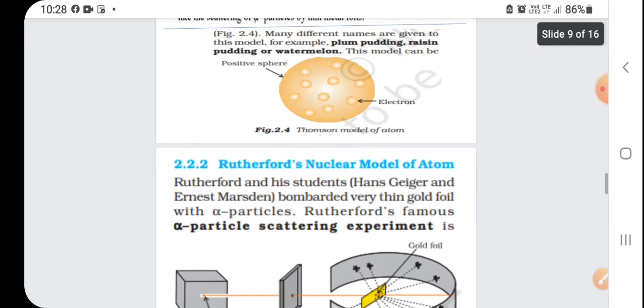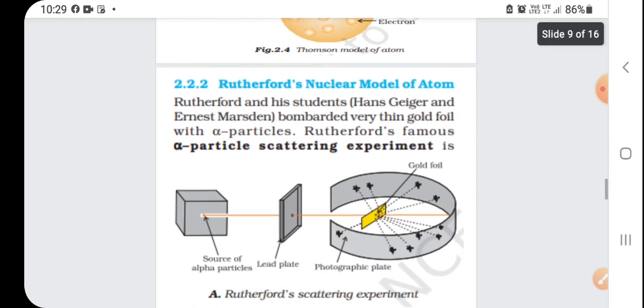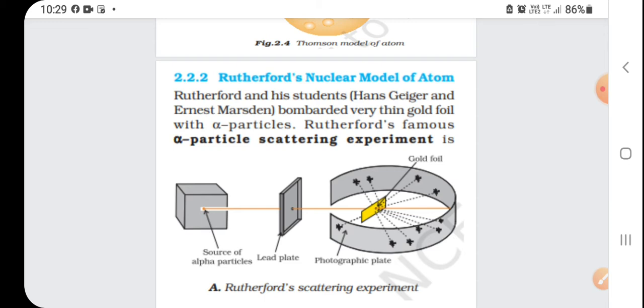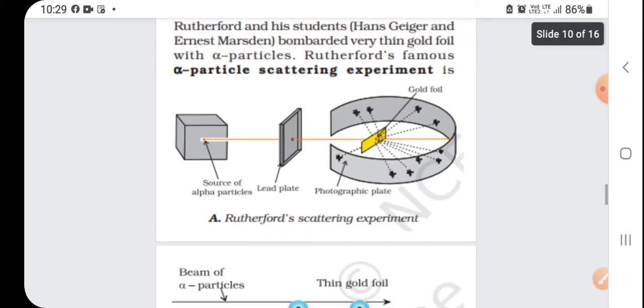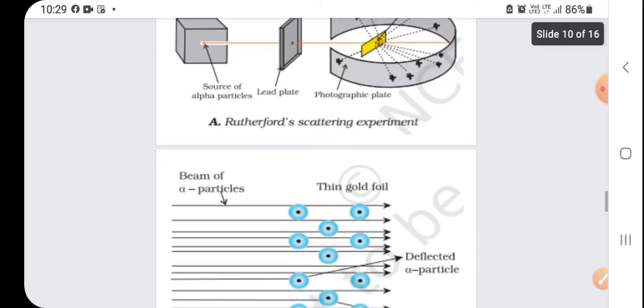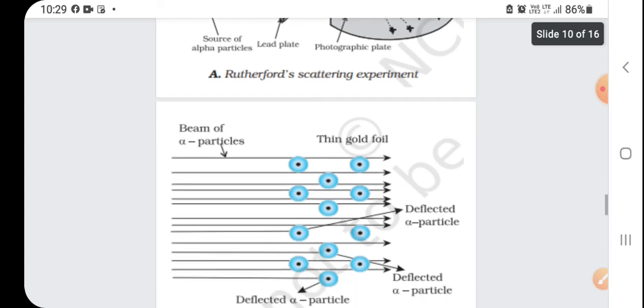Now next one is Rutherford nuclear model of atom. Rutherford and his students Hans Geiger and Ernest Marsden bombarded a very thin gold foil with alpha particles. Rutherford is famous for the alpha particle scattering experiment, and according to this, alpha particles are bombarded on a thin foil of gold. Then what are the observations and what are the conclusions? That is very important.